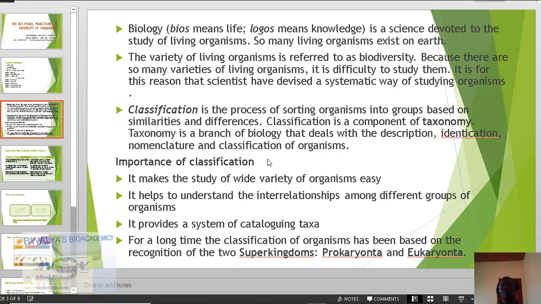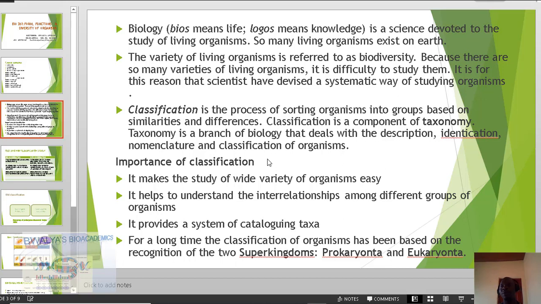Just like we have different branches of biology that you might be familiar with, say anatomy, we also have this important branch of biology referred to as taxonomy. Taxonomy deals with describing organisms, identifying them, nomenclature, which means naming them, and of course, classifying them.